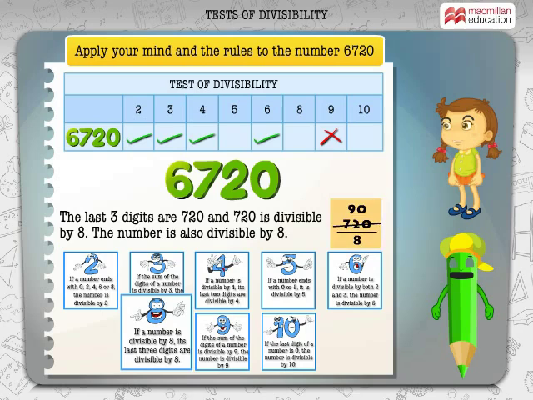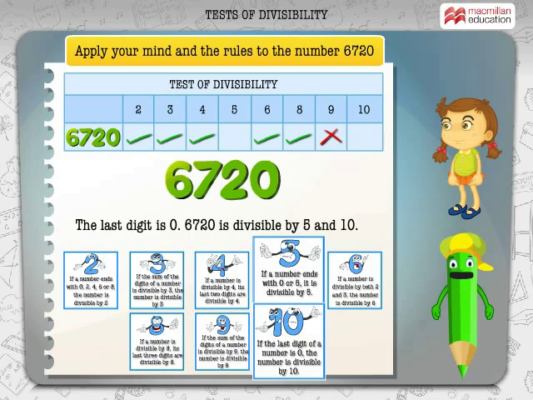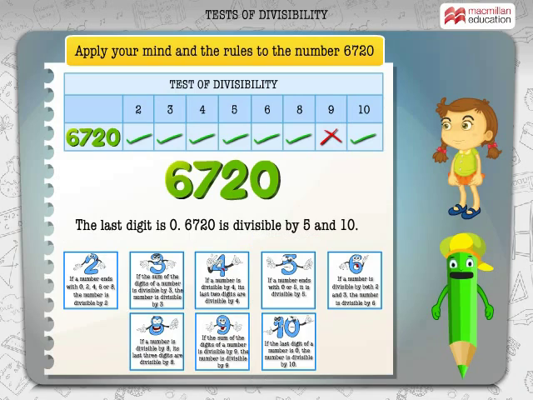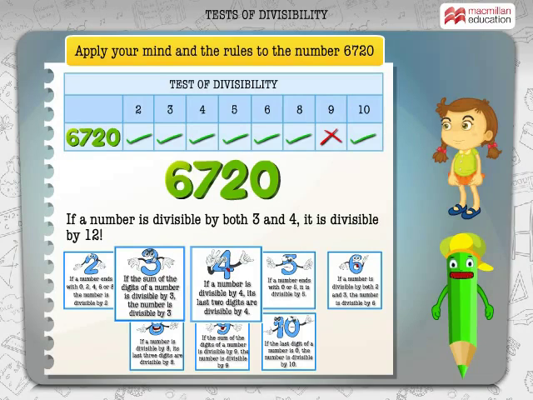The last three digits are 720 and 720 is divisible by 8. The number is also divisible by 8. The last digit is 0. 6720 is divisible by 5 and 10. Is this all? Aha! You can learn one more trick here. If a number is divisible by both 3 and 4, it is divisible by 12.